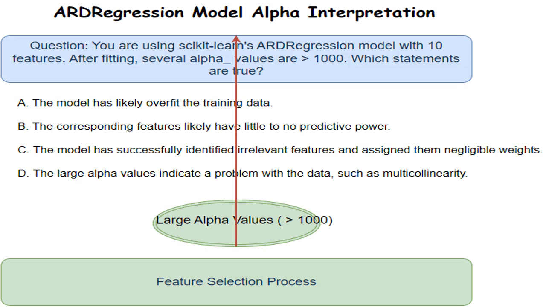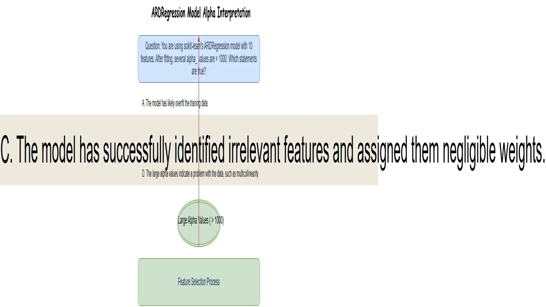The question sets up a scenario where I am using scikit-learn's ARDRegression, a tool for regression analysis that uses a fancy Bayesian approach. The key is understanding that we have a model that has already been trained on a dataset with 10 features. These values are the clue. In ARD, the alpha values tell us how much we trust each feature's weight. A high alpha means we're very confident the feature's effect is close to zero, it's essentially irrelevant. A value greater than 1000 strongly suggests the corresponding feature is not useful for prediction.